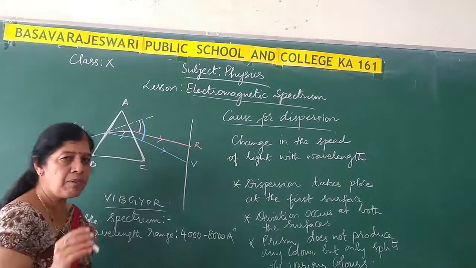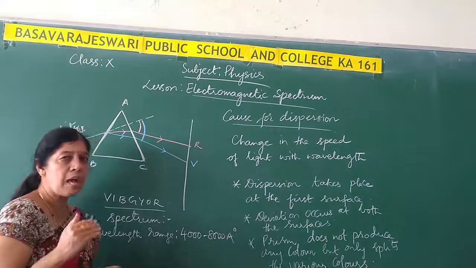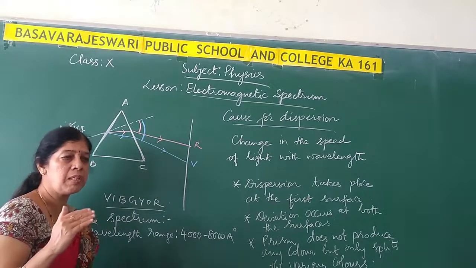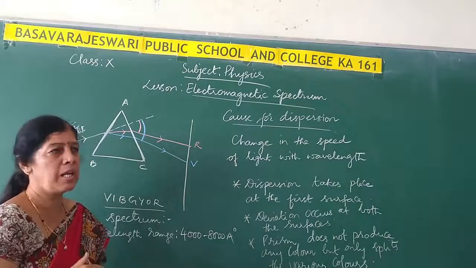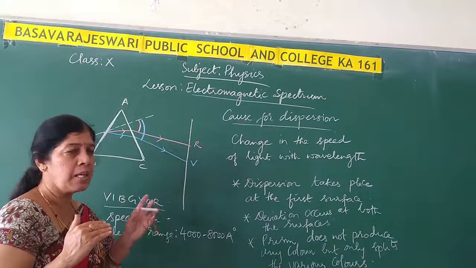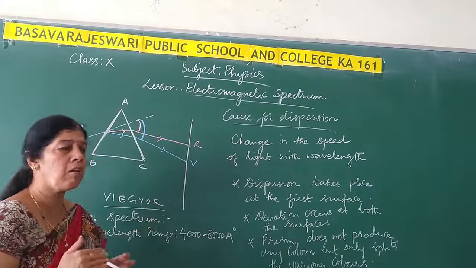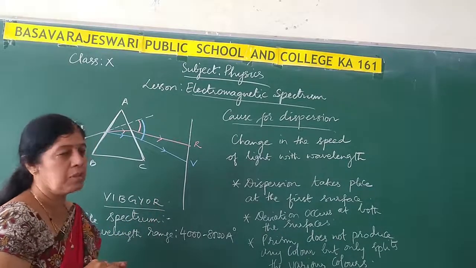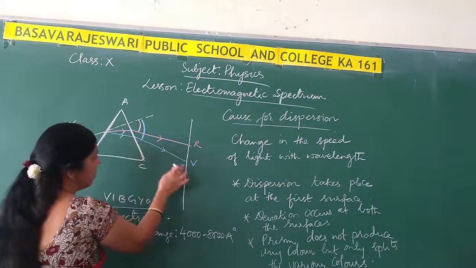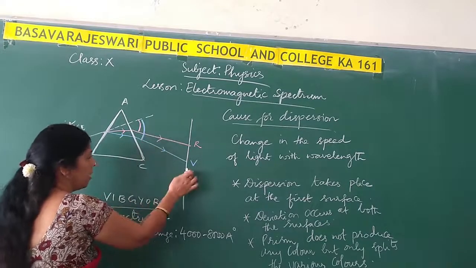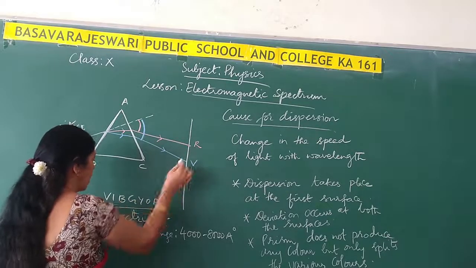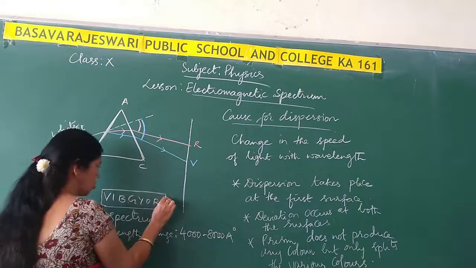Why? Because we have learnt in our previous class that the angle of deviation depends on the velocity of light. It even depends on the wavelength of the light. Depending on the color or wavelength of light that is getting dispersed, the angle of deviation also changes. So here I have shown violet deviates the most, means the angle of deviation for violet color will be maximum and for red it will be minimum. And in between these 2 colors, we will have other colors also.